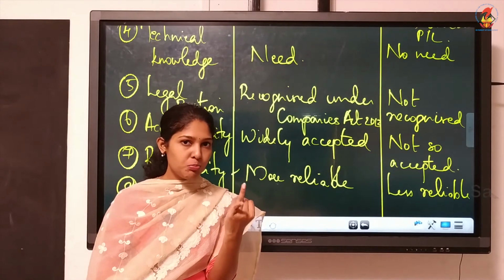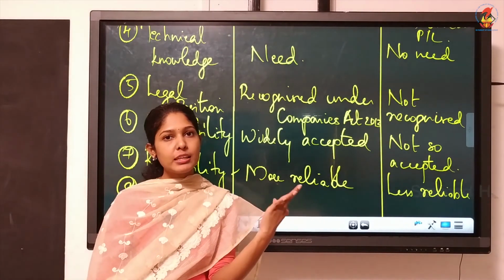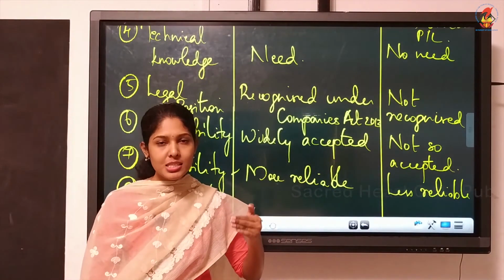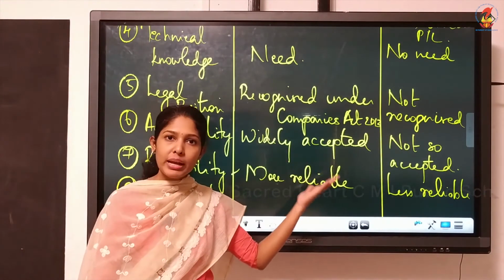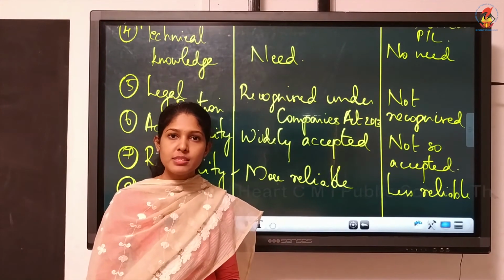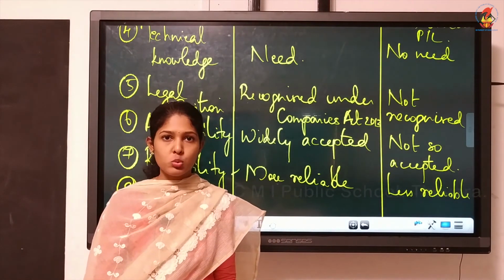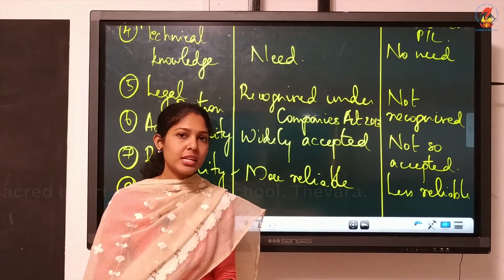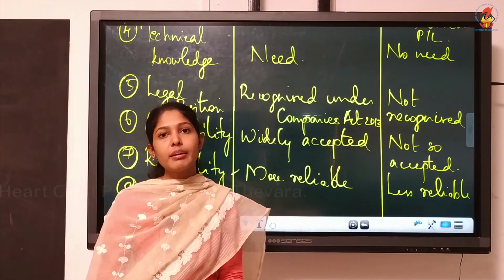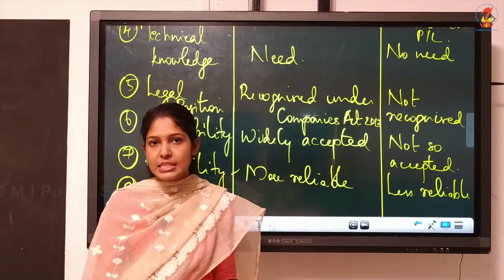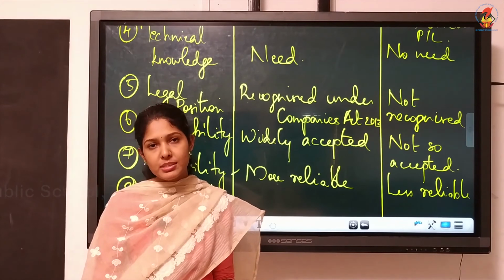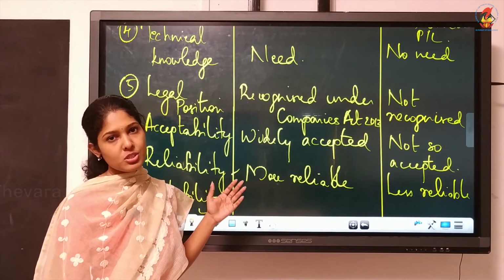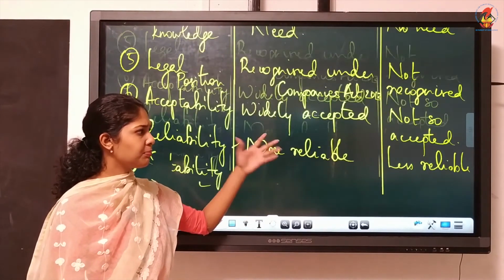Then it considers both type of transactions. It includes all adjustments. There it is the opposite. Everywhere the reason is same. When you say it is widely accepted, why it is widely accepted? Because it shows correct profit and loss. It includes all adjustments. It includes all type of transactions like cash and credit transactions. So everything is included in accrual basis. So it is reliable, it is acceptable and all. Understood? So everywhere you can write the same explanation.